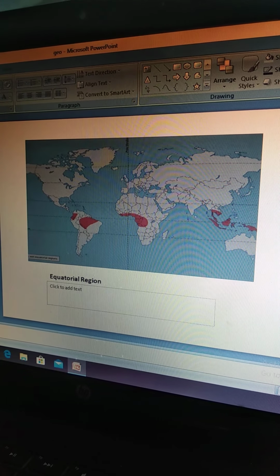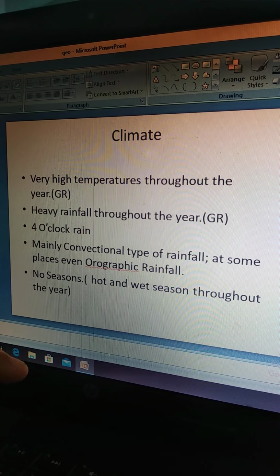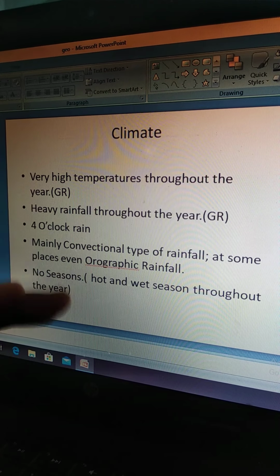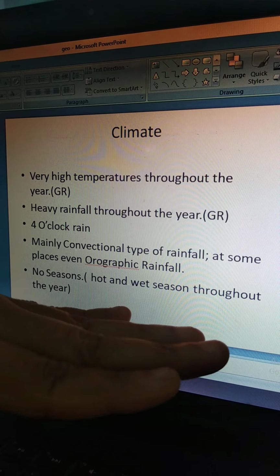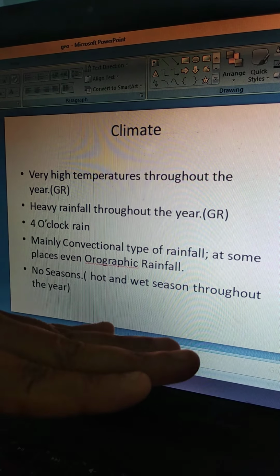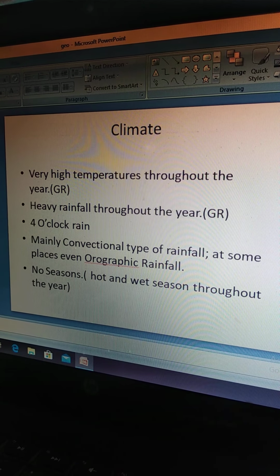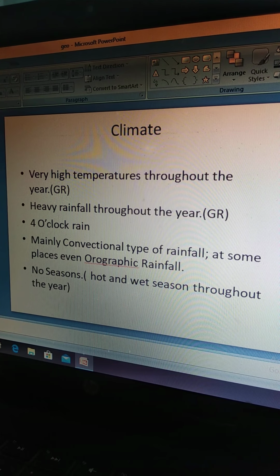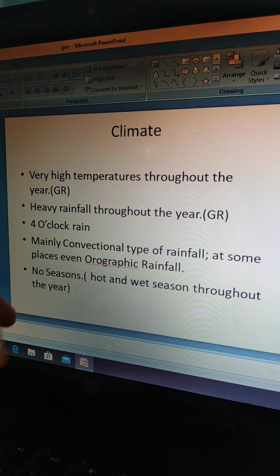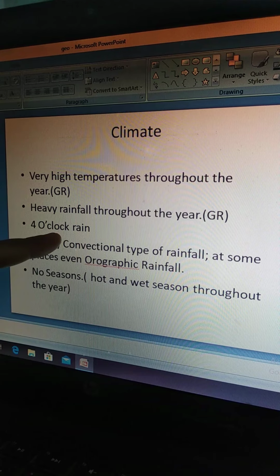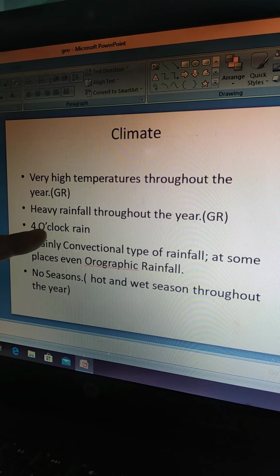Now, we'll be discussing this type of rainfall in detail afterwards, when we are doing precipitation; we have an entire chapter for this. What is convectional rainfall basically? The land surface gets heated as a result of the direct rays of the sun, due to which the hot air moves up. After reaching a certain height, condensation occurs. Condensation means formation of clouds. Clouds form, and every day it rains there at 4 o'clock. That is why this rain is also known as the 4 o'clock rain, right?